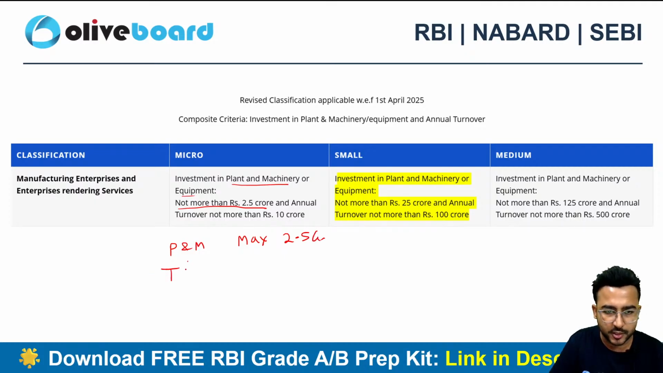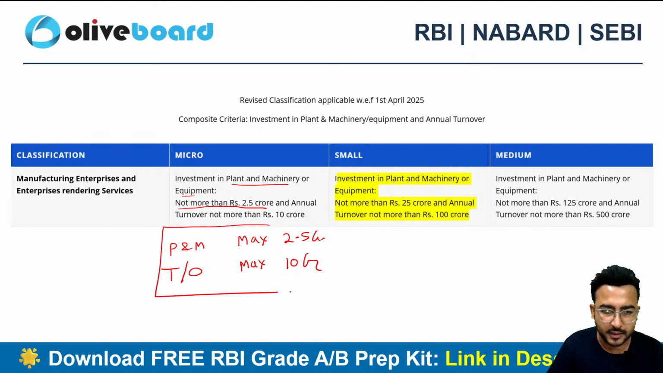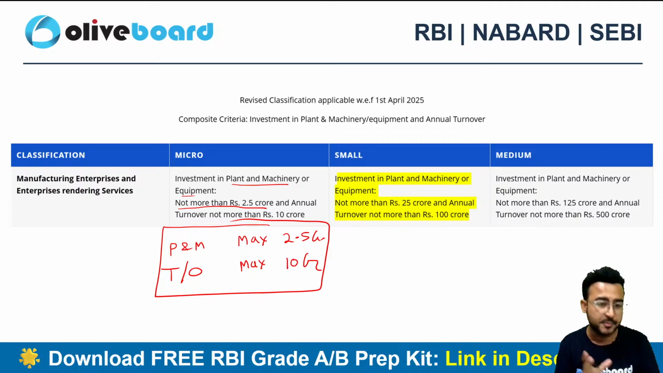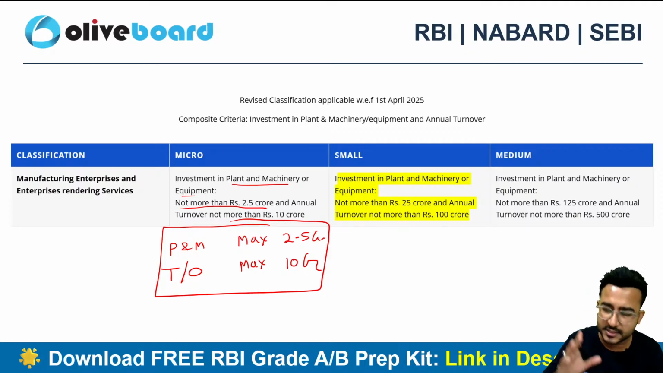2.5 crore. Your turnover should not be more than 10 crore. So max 10 crore. If your plant and machinery and your turnover is up to 2.5 crore and 10 crore respectively, then you will be a micro enterprise. That's the maximum limit. That's not the minimum limit, that's the maximum limit.